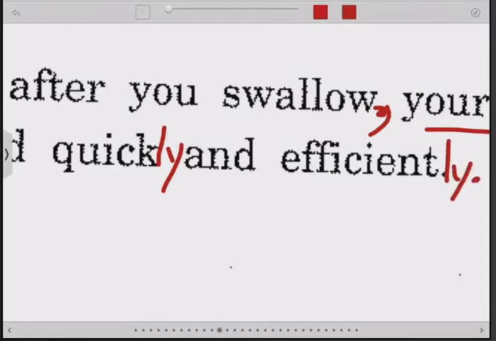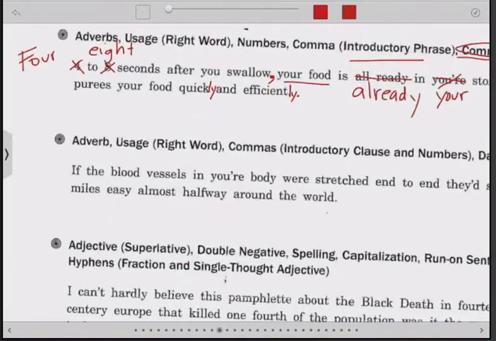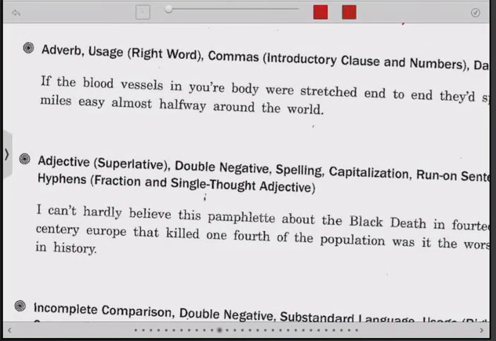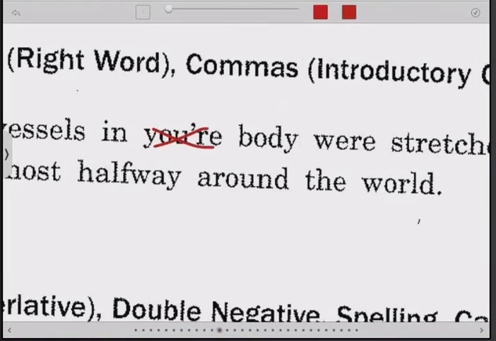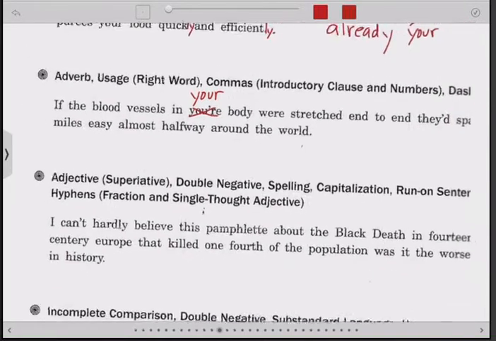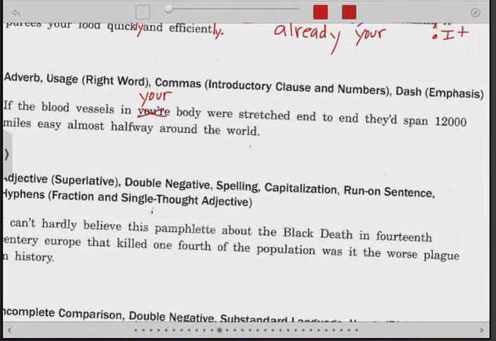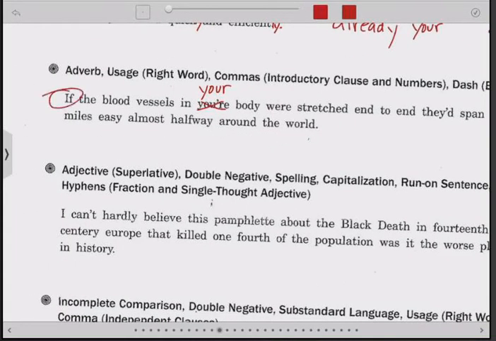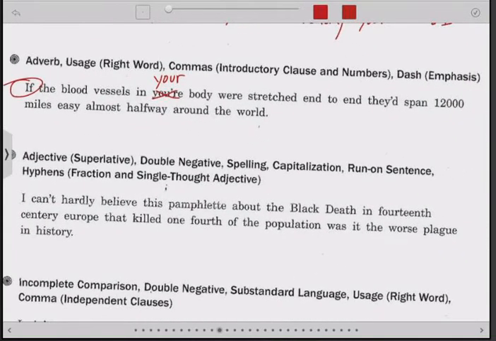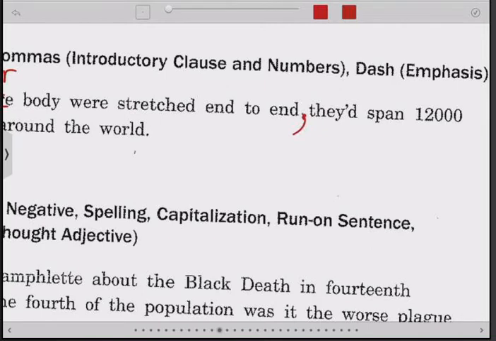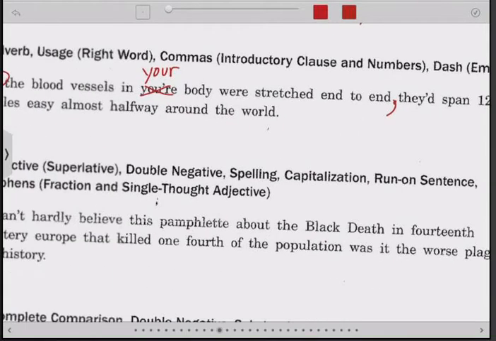Okay, when you're doing things, these are adjectives. You are an efficient person, you are a quick runner. But you run quickly, you do things efficiently. Those are adverbs. Next one. If the blood vessels in your body, once again, that means you are. We want the possessive. Were stretched end to end, they'd span. All right, introductory clause. When you start a sentence with if, you're going to need a comma somewhere. The real sentence starts with they'd. They'd span 12,000 miles. So that's where that clause ends. Here's where you put it. They span 12,000. Easier if you put the comma in.